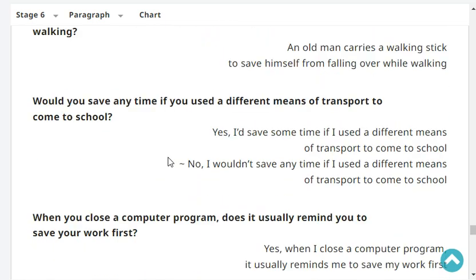Would you save any time if you use a different means of transport to come to school? Yes or no? Yes. I'd save some time if I sometimes use a different means of transport to come to school.